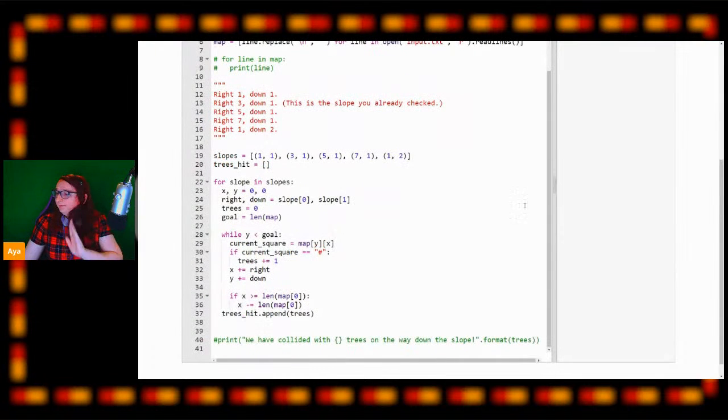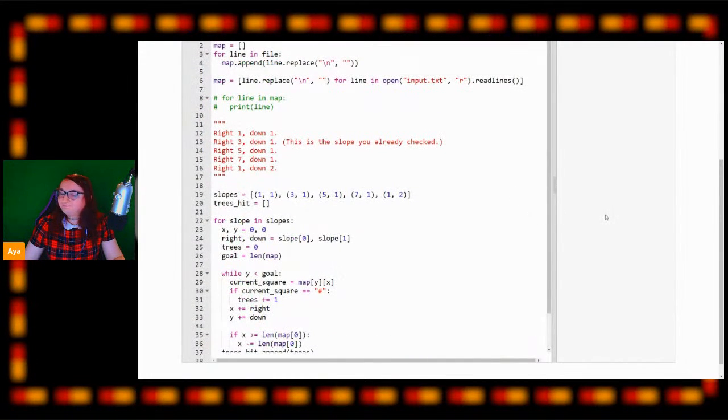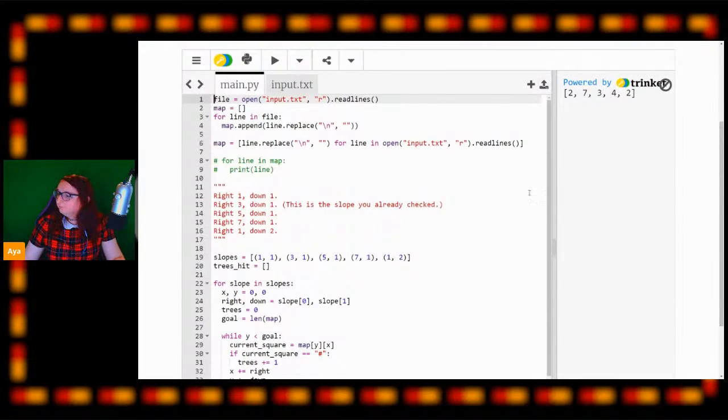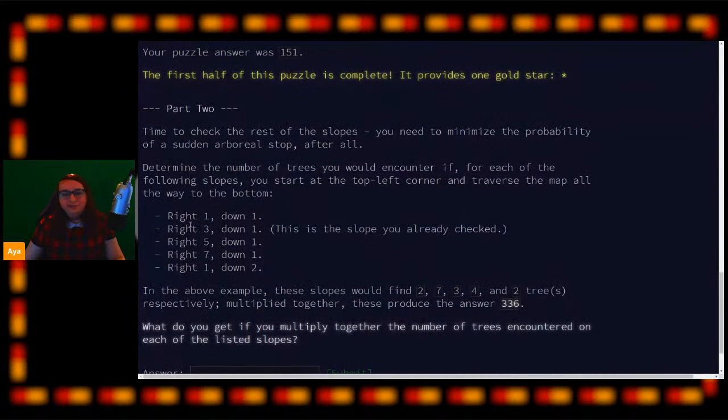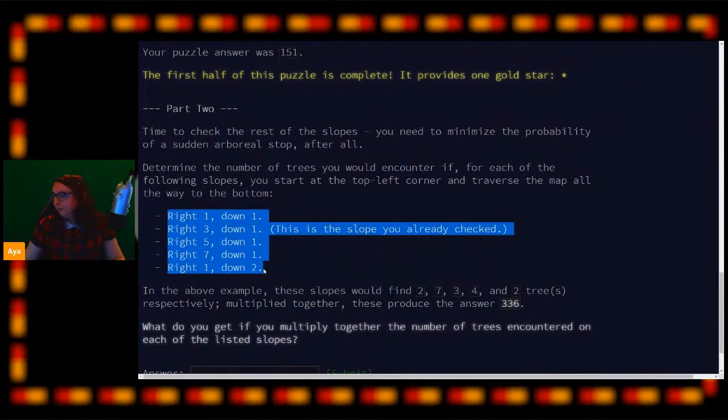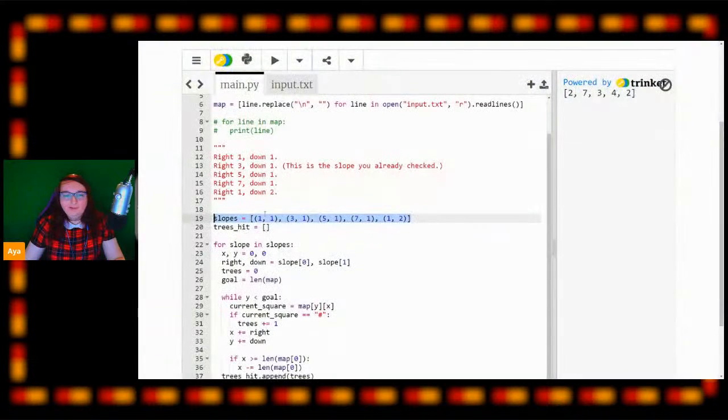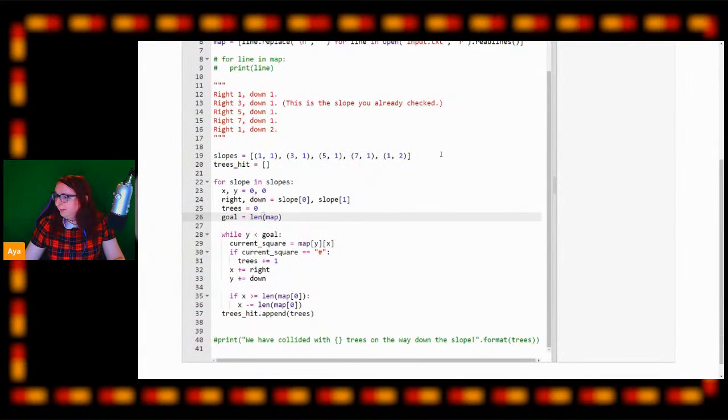Sorry, what does what mean? And I can answer the question, sorry. So this array that we're looking at here is the amount of trees we hit on each of the slopes that we ran down. Our Advent of Code puzzle is giving us 5 different angles to go down the slope. And we're going to go down the slope at each of these angles. So for each angle here,